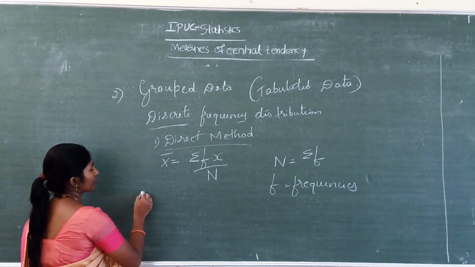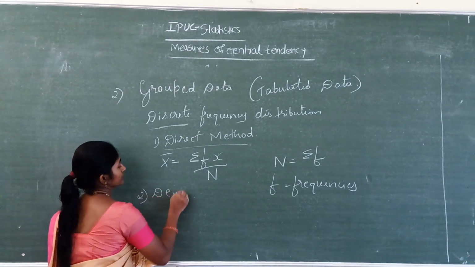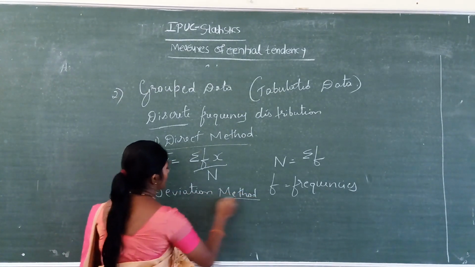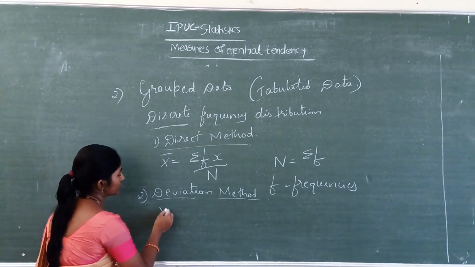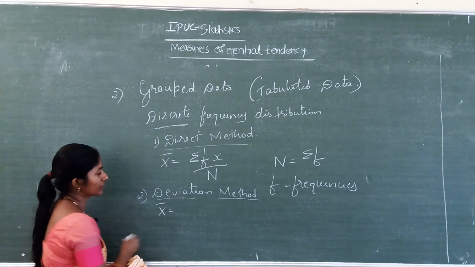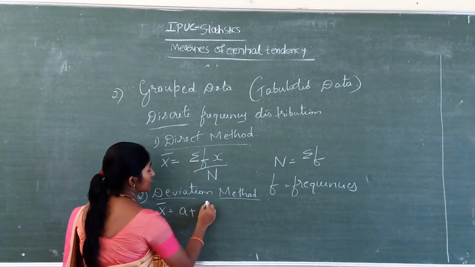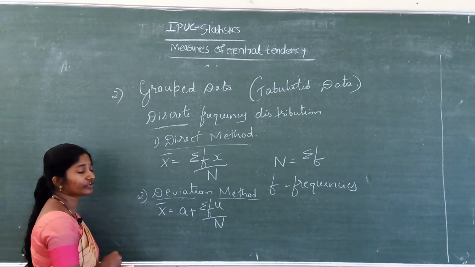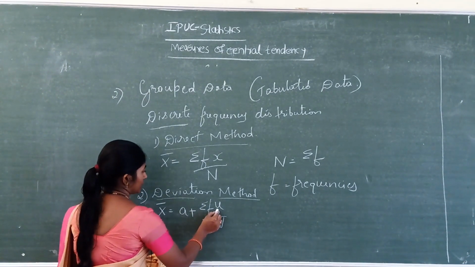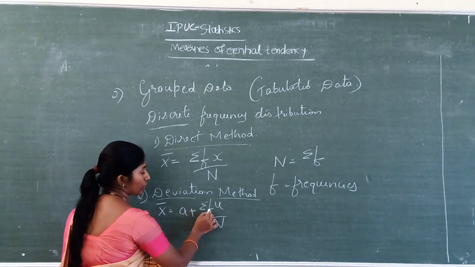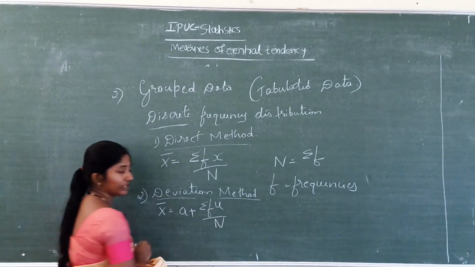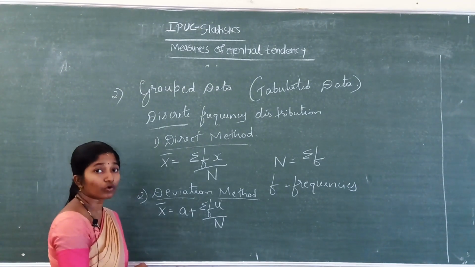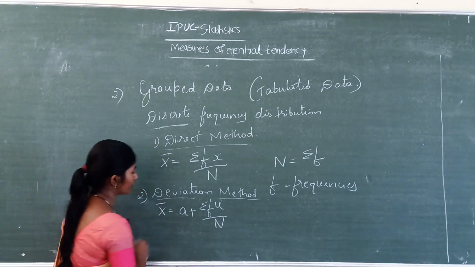Next, the deviation method. In the deviation method, x bar equals a plus sigma fu divided by n. Here we have to multiply the frequency f into u. Afterwards, to find the total, divide by the total frequencies.